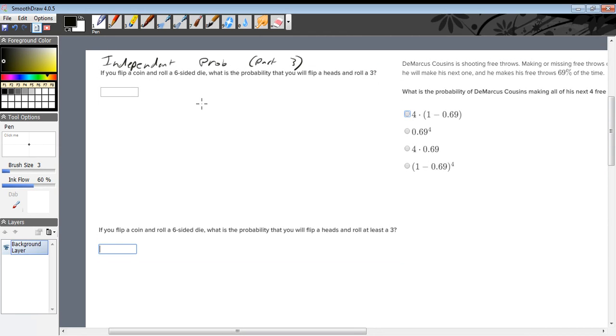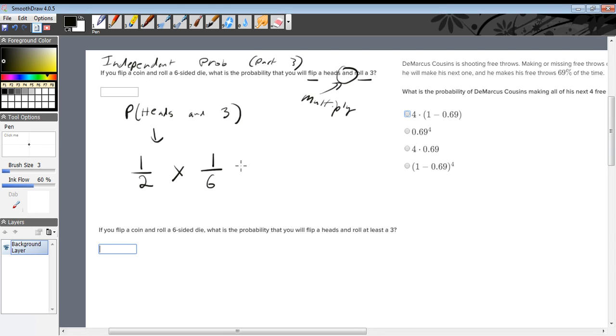If you flip a coin and you roll a 6-sided die, what is the probability that you will flip a heads and roll a 3? You will multiply these together. So heads, the sample space is 2, so it's 1 over 2. And rolling a 3, well, there's 6 total possibilities, and there's only one 3.